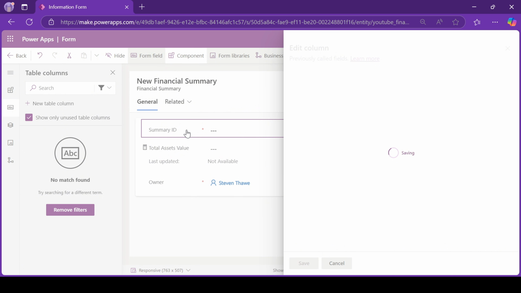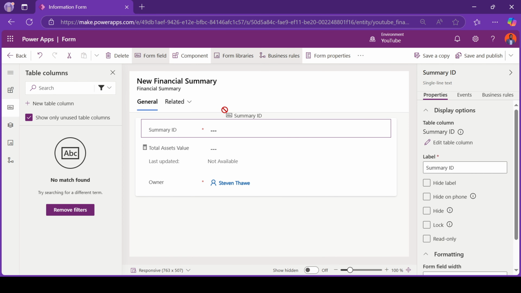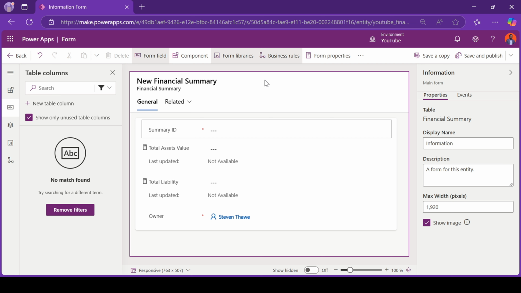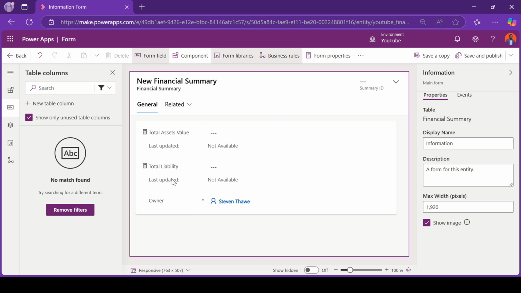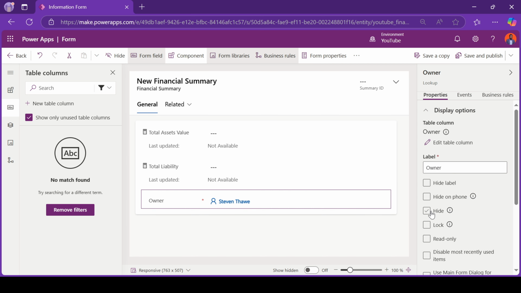One other thing we can do is we don't necessarily need to have it on our form here. We can just drag it to the top so that our form only has the total asset value and total liability. And owner, we don't need to have it, so we can just hide it for now.